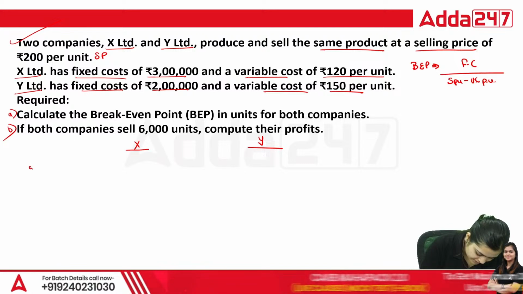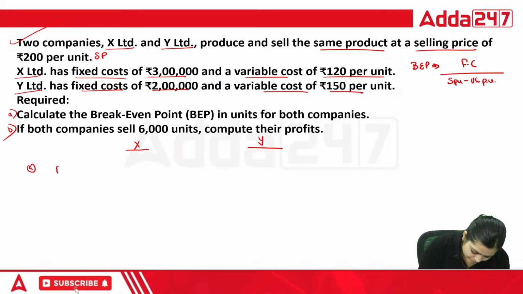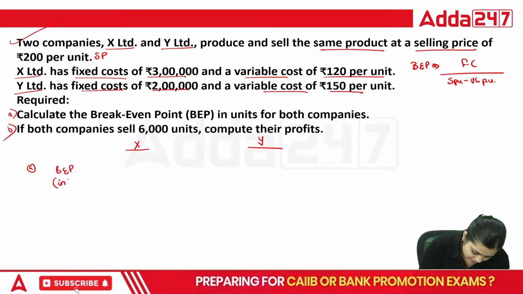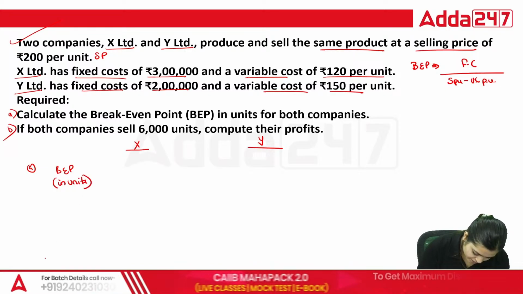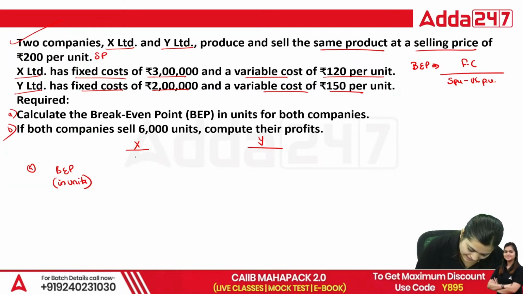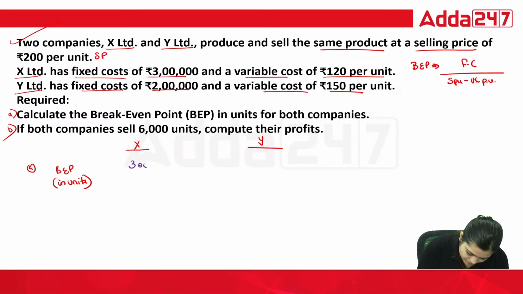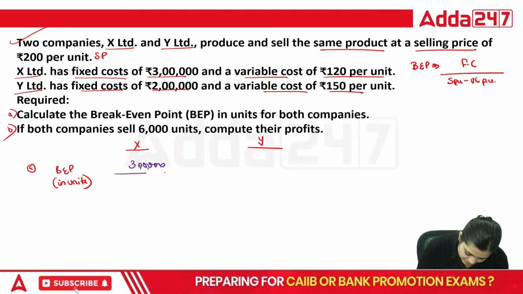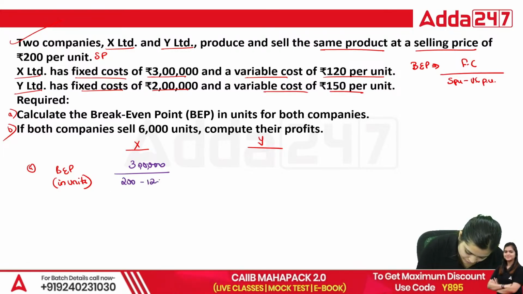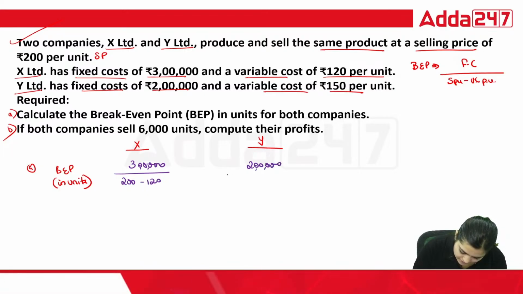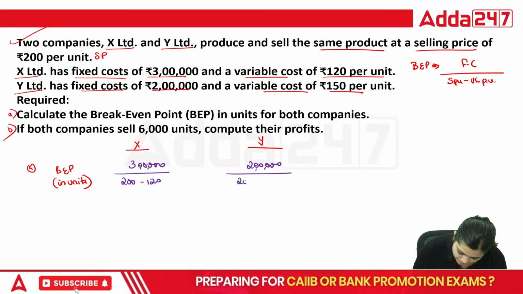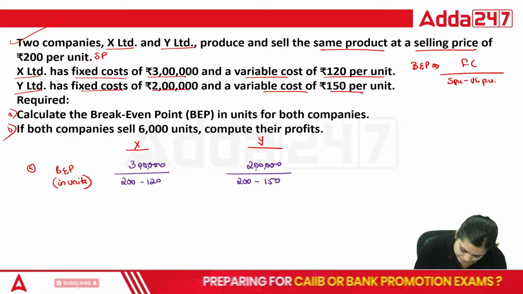First we calculate the break-even point in units, that is fixed cost divided by 200 minus 120 for X. For Y, fixed cost 2 lakhs divided by 200 minus 150.